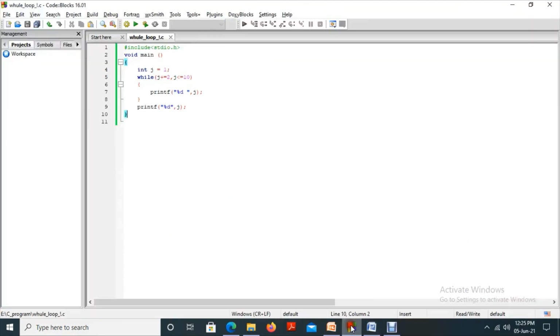Okay. And now I am going to explain this program. j equal to 1. j equal to j plus 2. j plus equal to 2 is a shorthand expression that we discussed in the operators class. Here j plus equal to 2, what is the meaning of that? j equal to j plus 2. So 1 plus 2, what is that? 3. j equal to 3. 3 less than or equal to 10. printf 3, it executes.